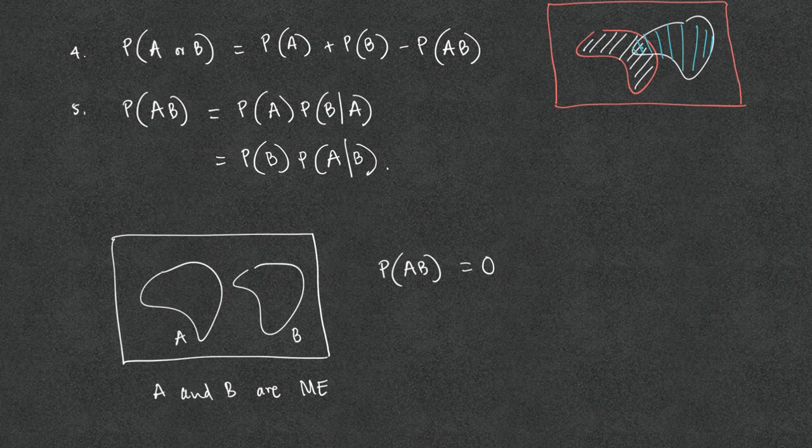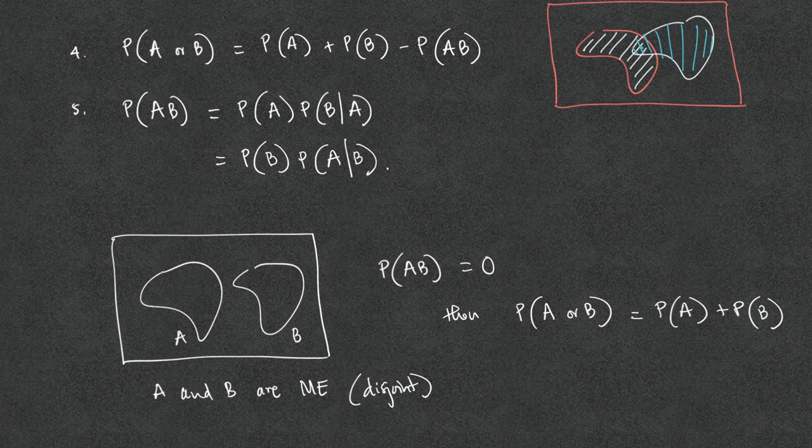So if the two events are mutually exclusive or disjoint, then the probability of A or B is simply P of A plus P of B. Notice that we still keep in mind that we need to subtract P of A and B, but if the two are disjoint, then the third term is 0. Only use this formula if we know for sure that the two events are mutually exclusive or disjoint.